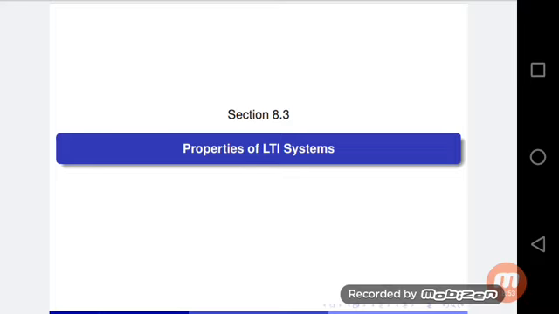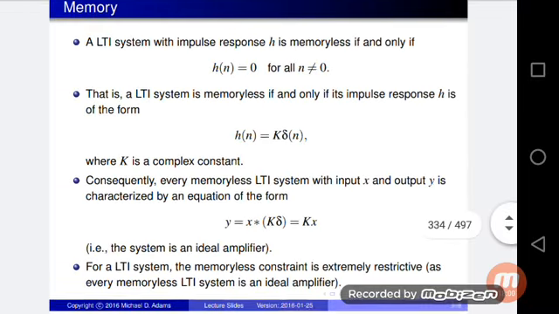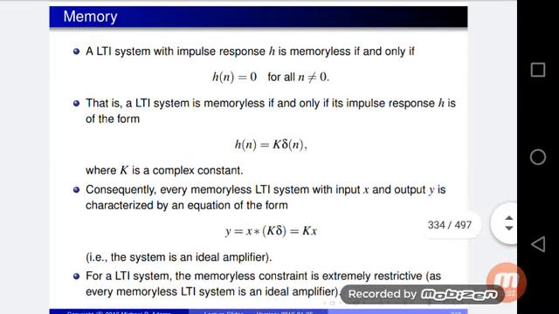Next one is properties of LTI systems. The first property is memory. An LTI system with impulse response h is memoryless if and only if h of n equals 0 for all n not equal to 0.